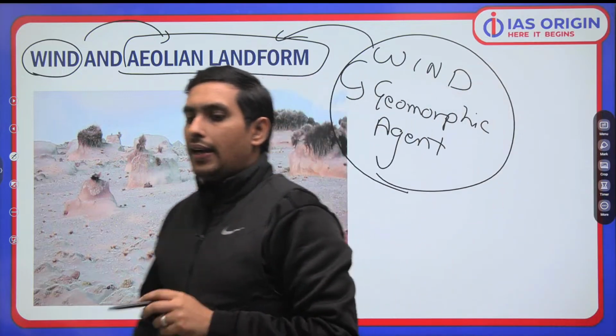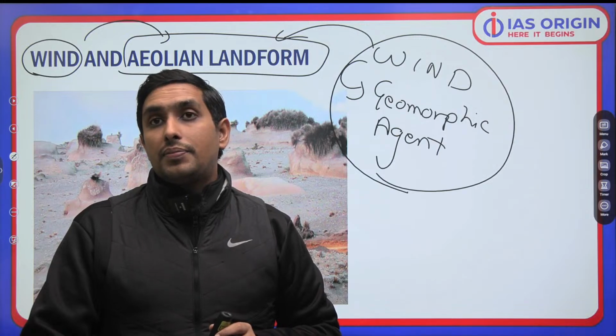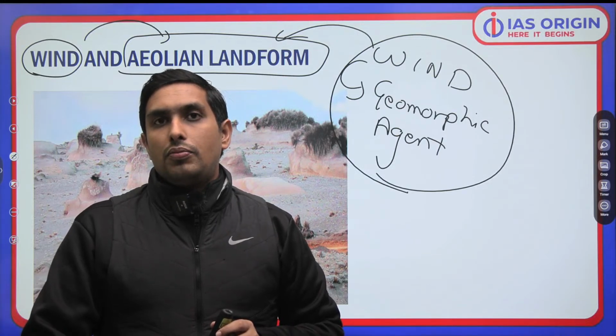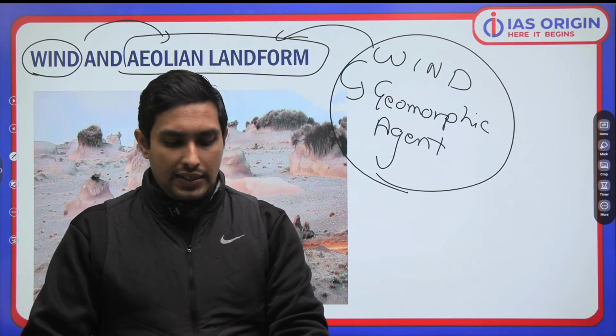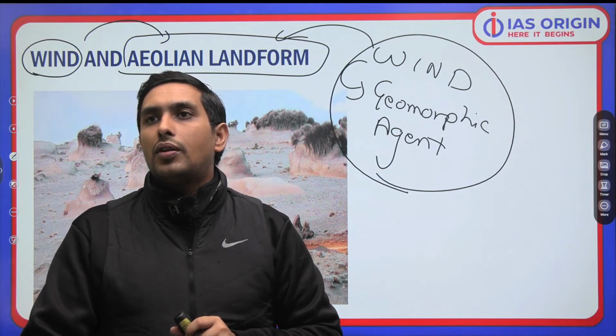क्या form हो रहा है? Aeolian landform is being formed. It is as simple as that. So we have to have a basic understanding on this point. Simple point but very much straightforward.